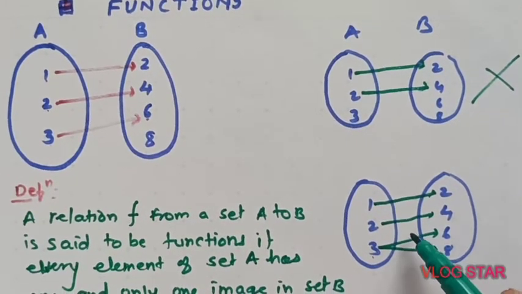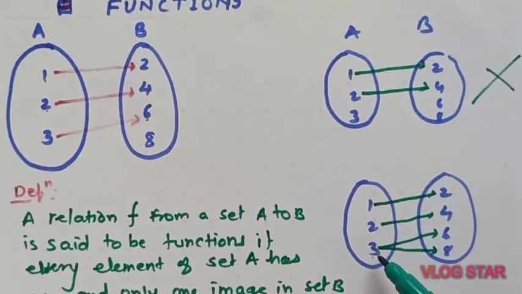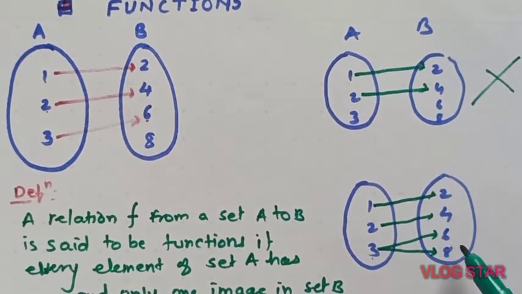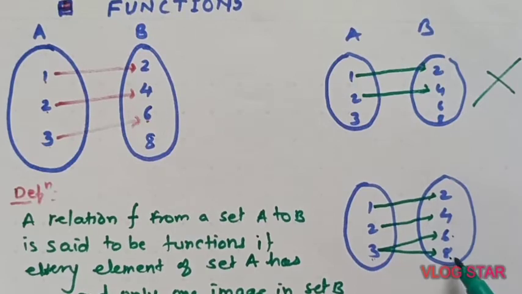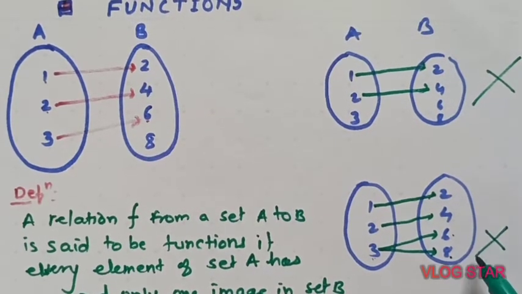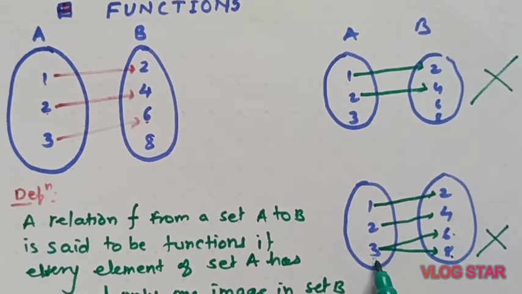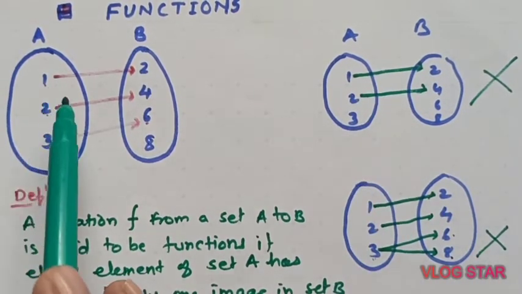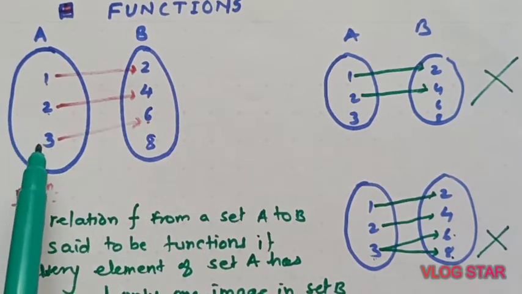What about this example? In this example, each element has an image, but 3 has 2 images. The image of 3 is 6 as well as 8. Because of that, this relation also fails to be a function. So these are relations but not functions. And this is a relation which is a function, which satisfies these criteria.